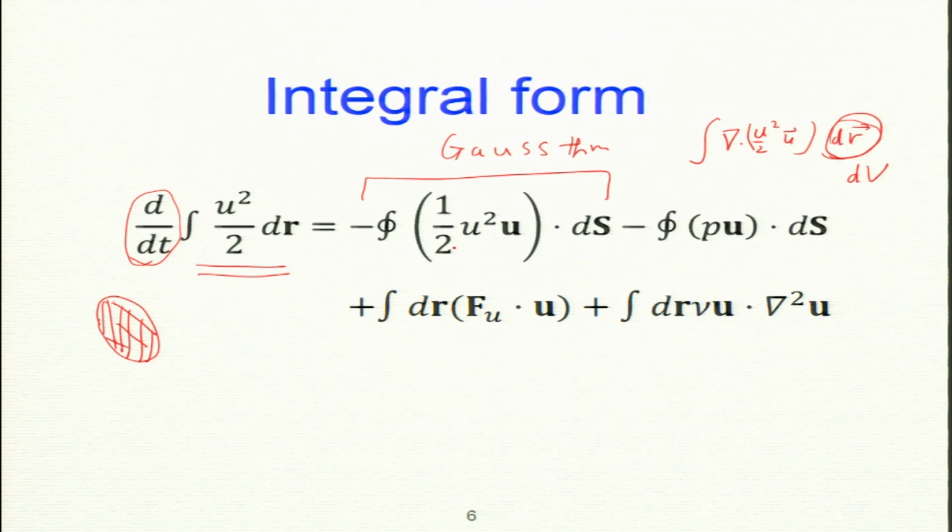Now, this is coming from Gauss theorem. The integral of the divergence of a vector over d r equals the integral of the vector dotted with dS over the closed surface. This means a closed surface. So, I compute this flux over the full surface, integrating over the full surface. By the way, this is the flux of kinetic energy.